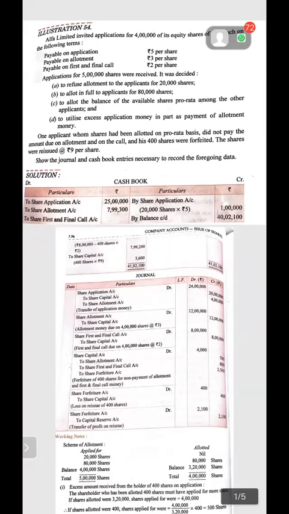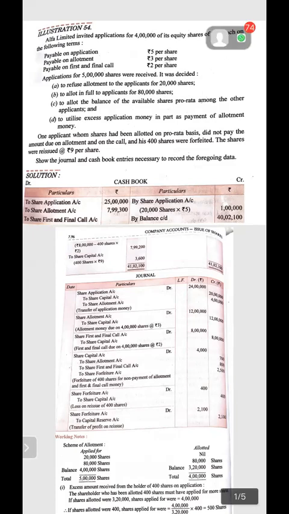Illustration number 54. Alpha Limited invited applications for 4 lakh of its equity shares of rupees 10 each on the following terms. Payable on application, that is 5 rupees. Payable on allotment, that is 3 rupees. Payable on first and final call, that is 2 rupees. We have to make a total to see whether the company has called the complete amount or a partial amount. 5 plus 3, 8 plus 2, 10. It means the company has fully called up the capital.